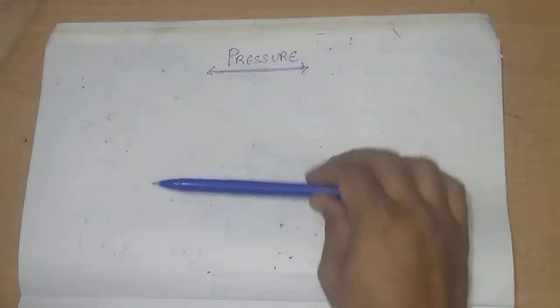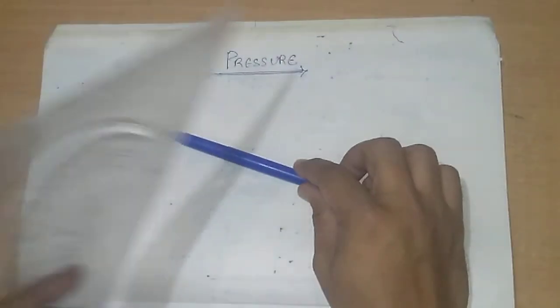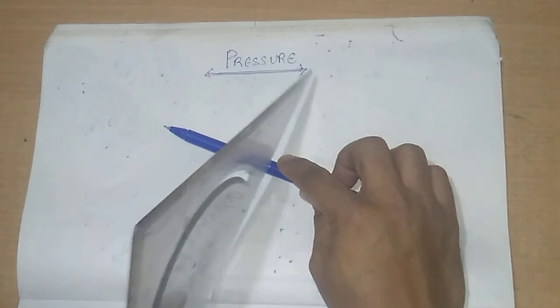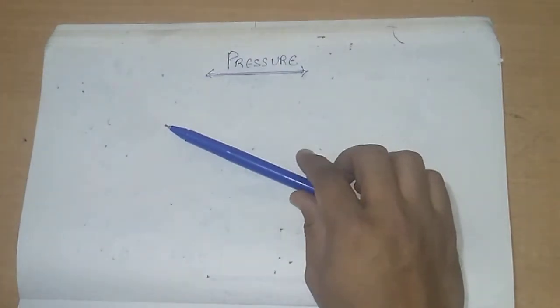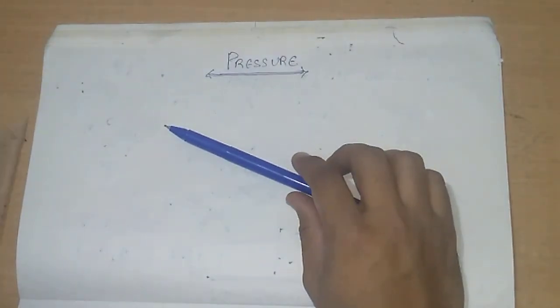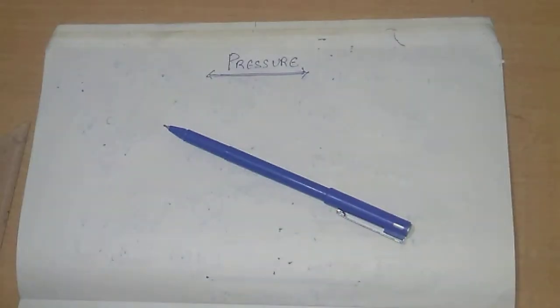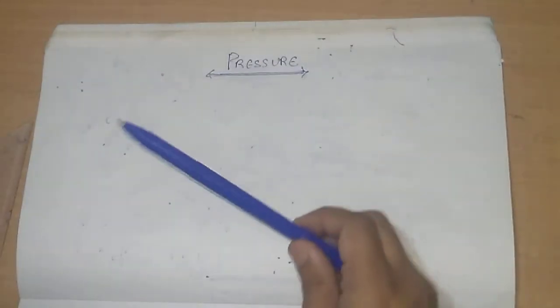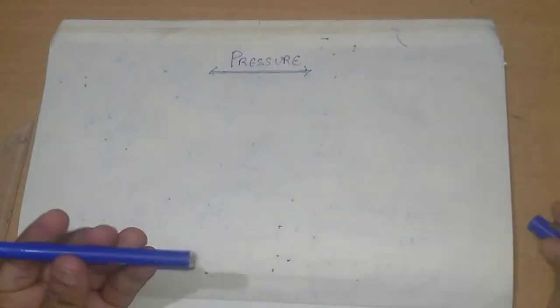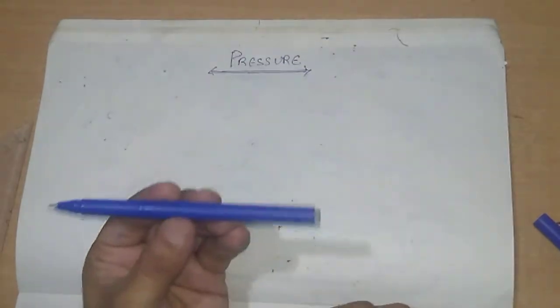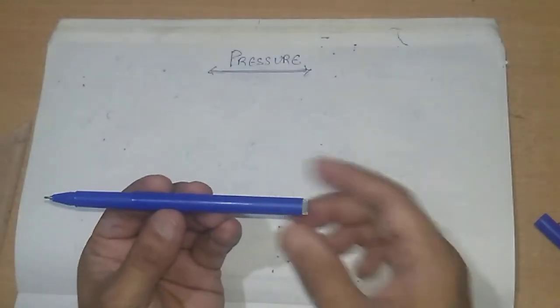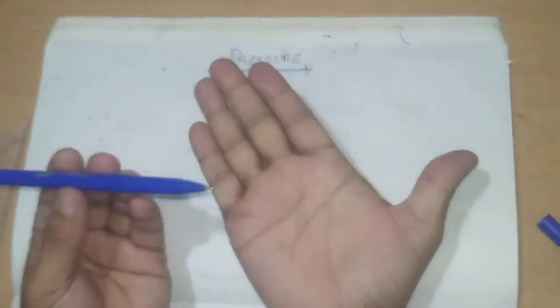Suppose this is a vegetable and I want to cut this vegetable through this knife. Let us assume that this knife is blunt in nature. Okay, let's take an example of this pen again. Here we will be able to see there are two ends of this pen. Clear? This pen has two ends. Now this is my hand.